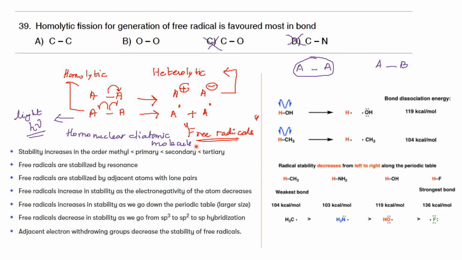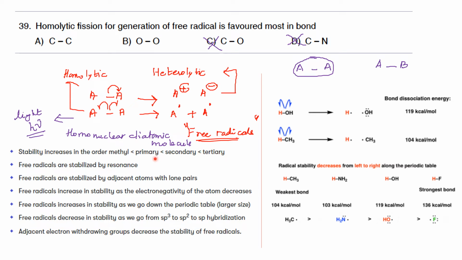Some other factors also determine the stability of a free radical. When you consider an alkyl free radical, the stability trend is the same as that of carbocations. In the case of carbocations, tertiary is the most stable, and the same is the case with free radicals. Methyl is less stable compared to primary, primary is less stable compared to secondary, and secondary is less stable compared to tertiary. In other words, tertiary is the most stable.